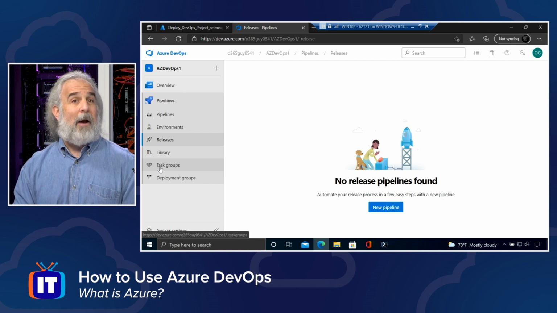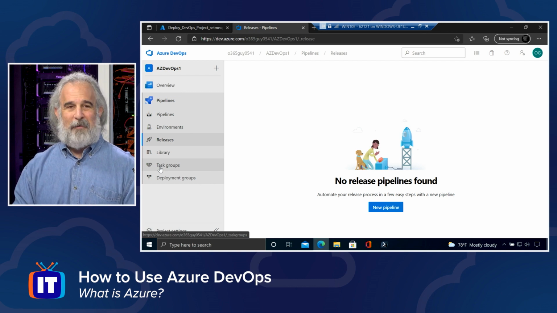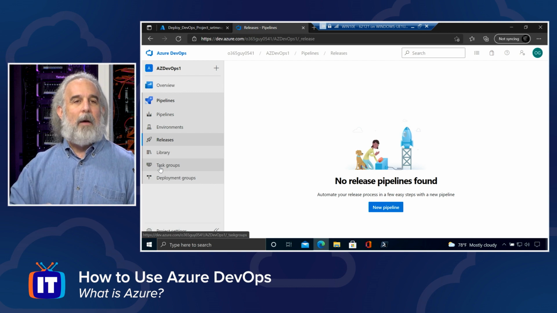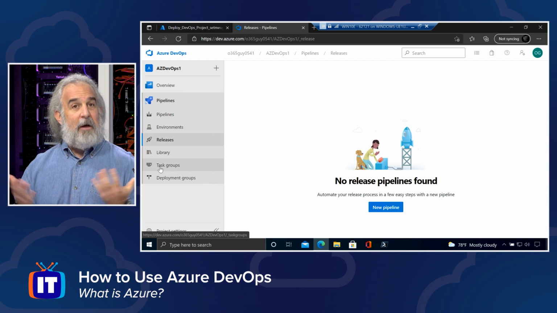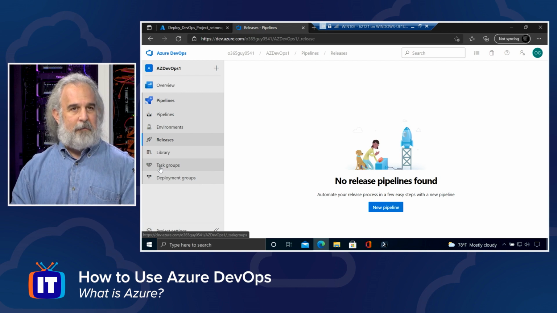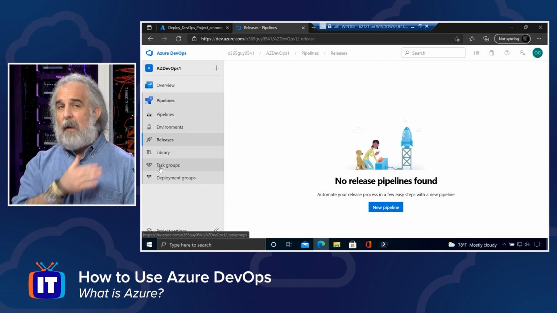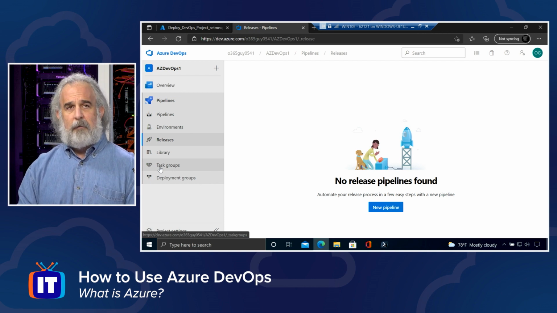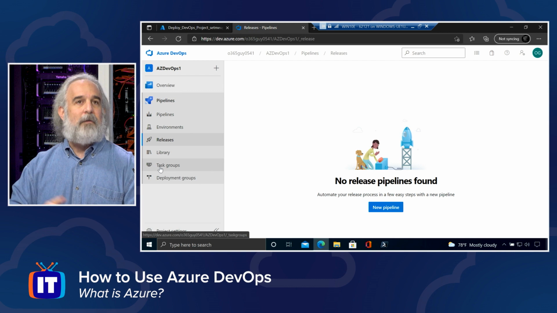So when we talk about Azure DevOps and we talk about how to do it, you've got options. And options, of course, are one of the key things that make DevOps so critical for our organization. It's the flexibility as well as the team dynamic that allows us to integrate development and ops that we rely on. And Microsoft's done a really good job of integrating those capabilities for us and giving us that possibility to work with it in multiple places.